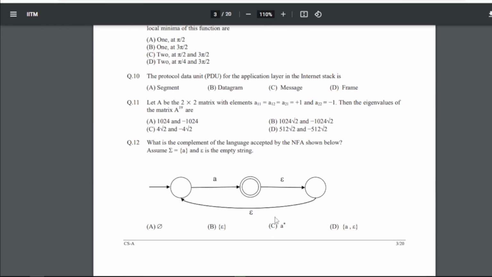Question number 12: what is the complement of the language accepted by the NFA shown below? Assume sigma equals a, and epsilon is the empty string. If you check that, we have to find the accepted language by the NFA. So for question number 12, our answer will be B, that is epsilon only. That will be the complement of the accepted language of the NFA.